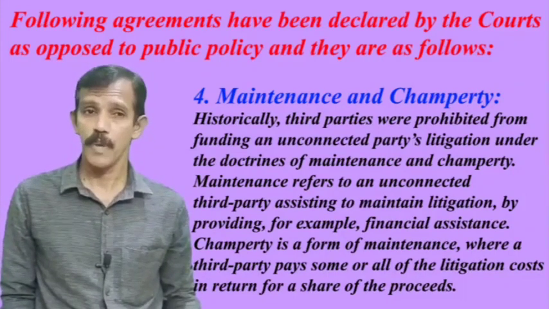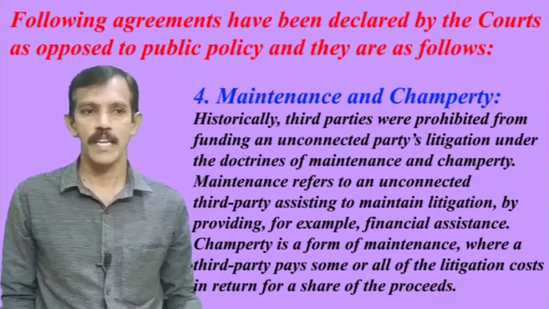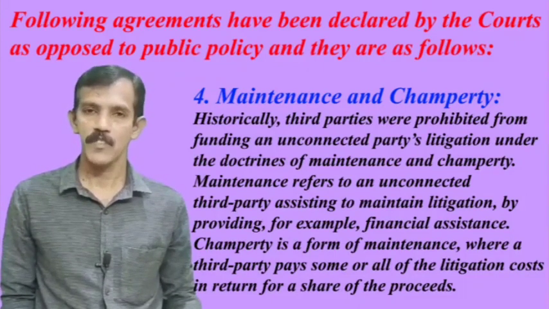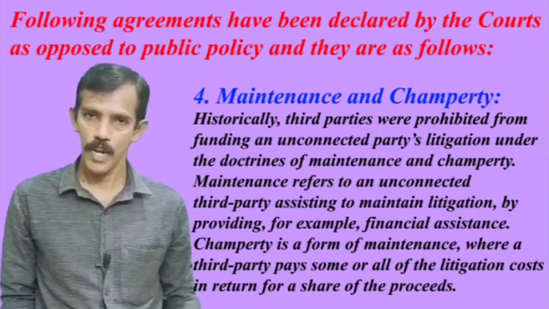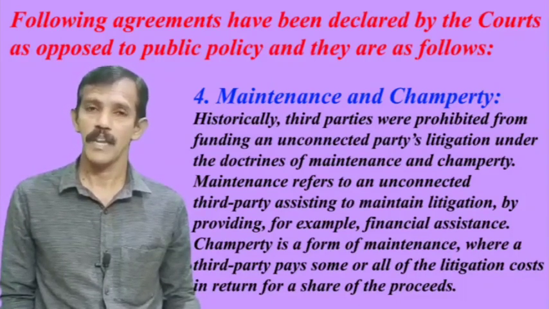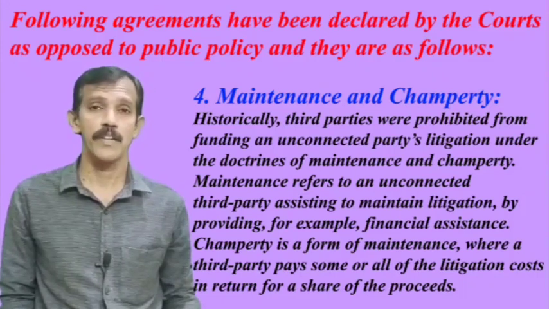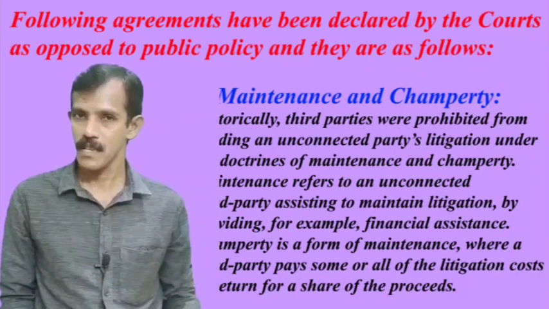Champerty is a form of maintenance where a third party pays some or all of the litigation cost in return for a share of the proceeds. In English law, both maintenance and champerty are void, but in Indian law, they have certain exceptions. We will discuss these exceptions in our coming sessions.